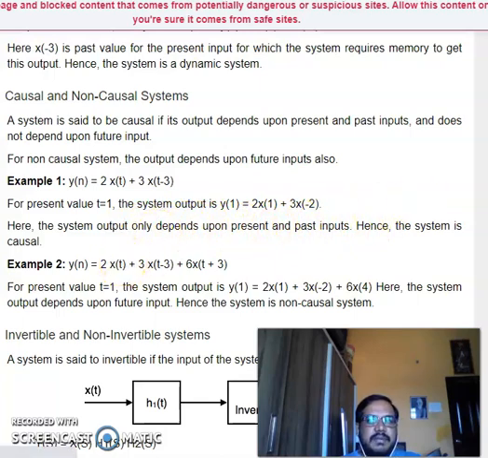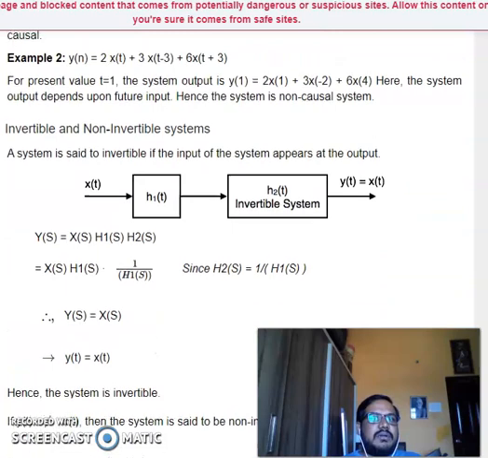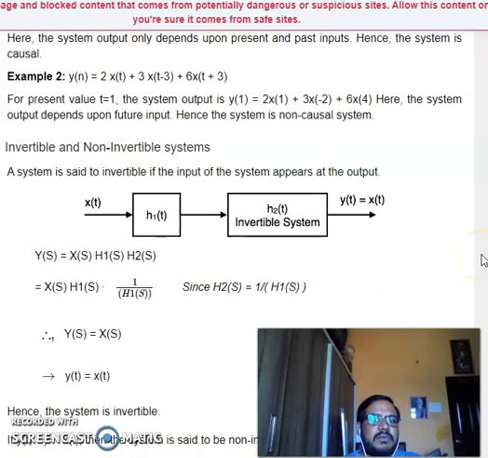Now if you take the system equation to be y of t is equal to 2 into x of t plus 3 into x of t minus 3 plus 6 into x of t plus 3. For present value t equal to 1, the system output is y of 1 is equal to 2 into x of 1 plus 3 into x of minus 2 plus 6 into x of 4. Hence the system depends upon future input, hence the system is non-causal.